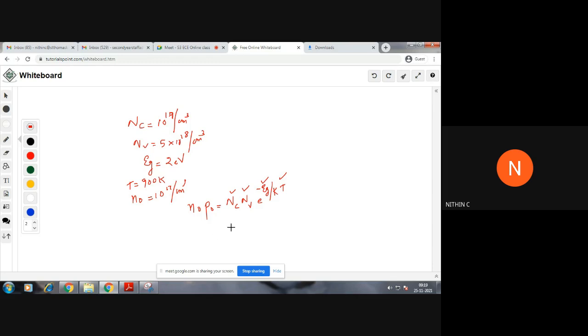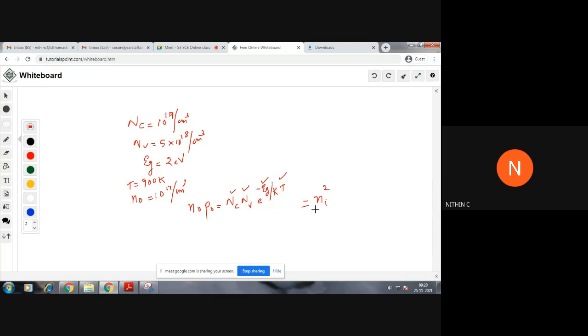How will you write it? Looking at this expression, does it make you want to equate it with something? N0 P0 is equal to NC NV e raised to minus EG by KT. This will be further equal to what? Will anyone say? Ni square, exactly. We know that N0 P0 is equal to Ni square. So this expression will be further equal to Ni square.